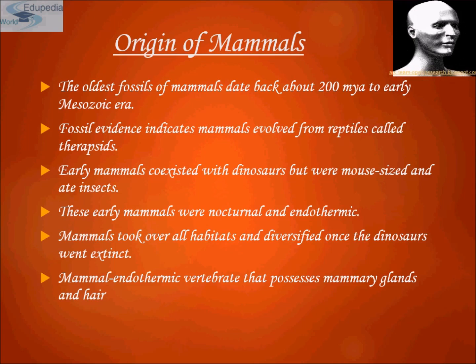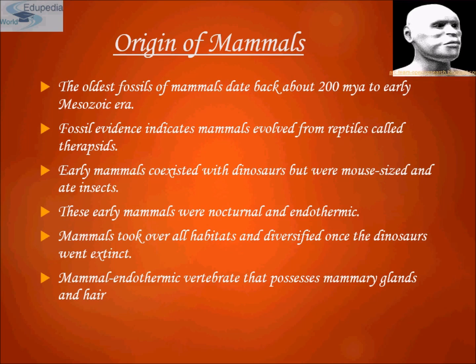Marsupials are the other type of mammal. All marsupials live in Australia, New Zealand, and Central and South America. Marsupials give birth to tiny embryos that are attached to the mother's nipple. These embryos grow in an external pouch attached to the mother's abdomen called the marsupium. One example of a marsupial is a kangaroo with a pouch on the ventral side. Okay, so let's come to the origin of mammals.